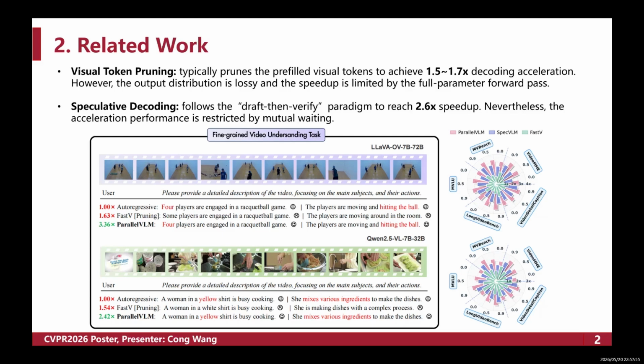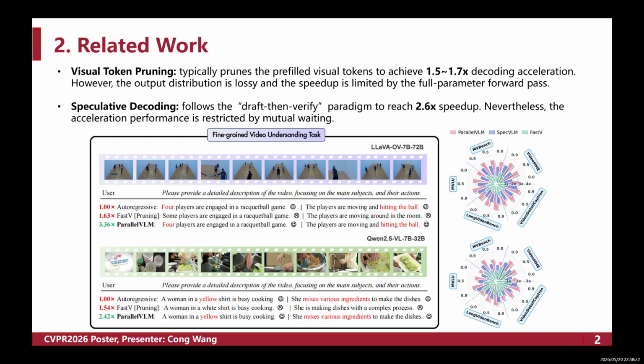The second direction is speculative decoding. SpecVLM is a typical representative, which follows the classic draft-then-verify paradigm and realizes up to 2.6 times speedup. Even so, its acceleration performance is largely constrained by the mutual waiting time between the draft and verification procedure. So there is still a mutual waiting bubble between the draft and the target model.